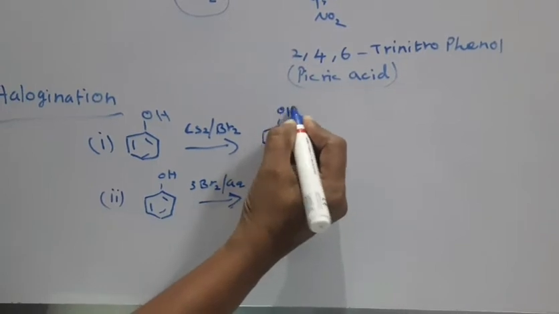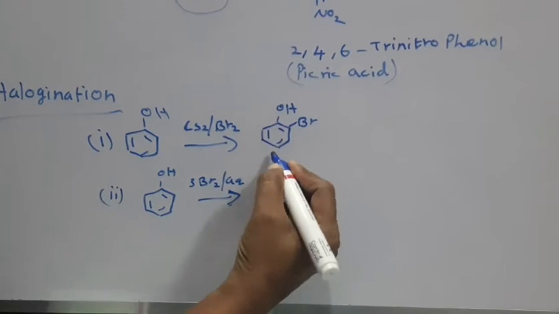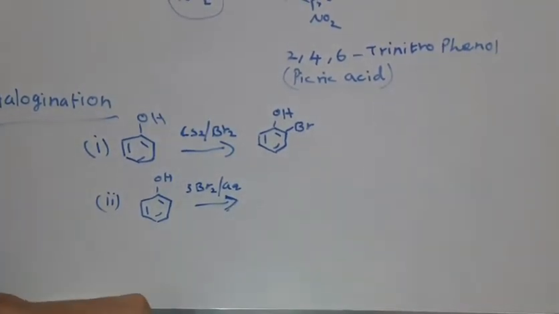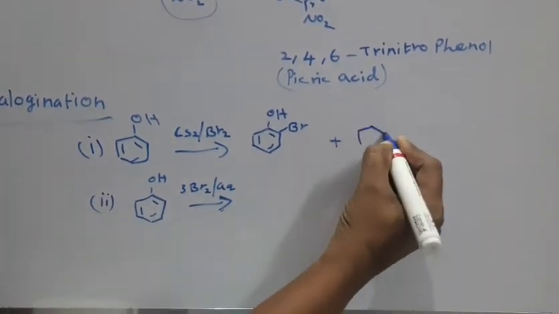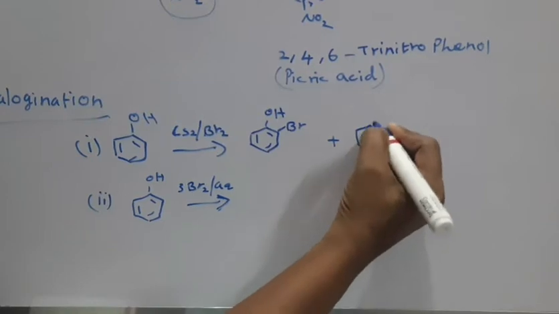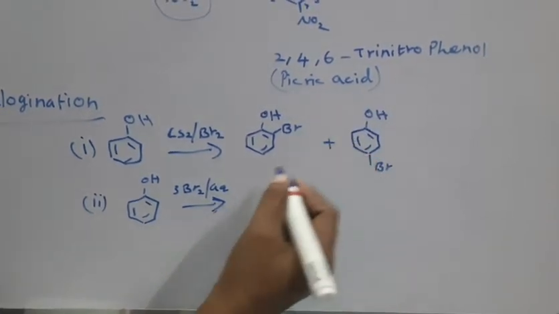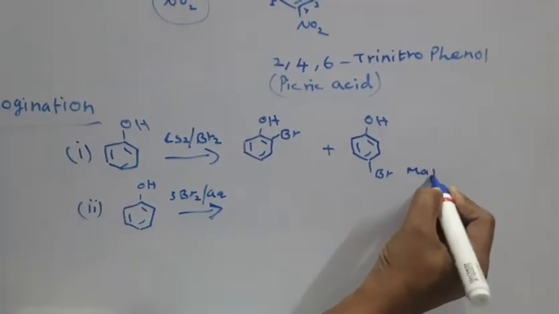This is orthobromophenol, the minor product, and this is para-bromophenol, the major product.